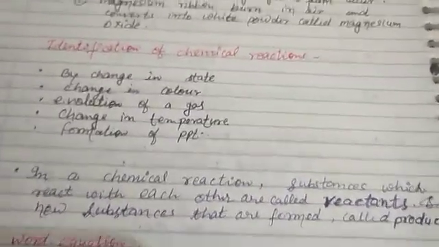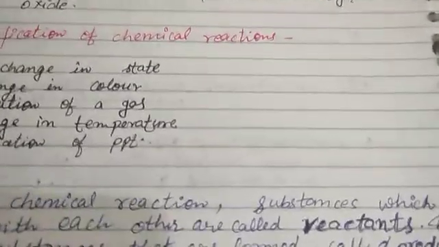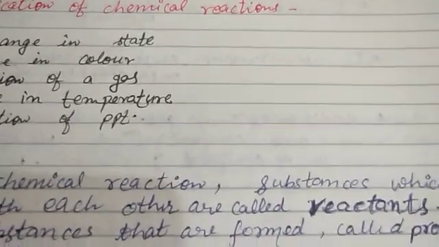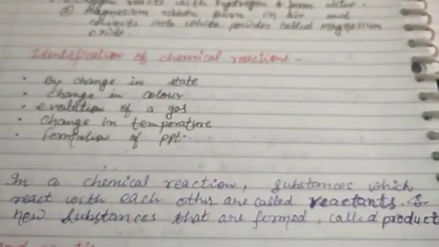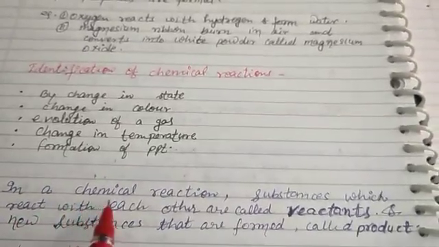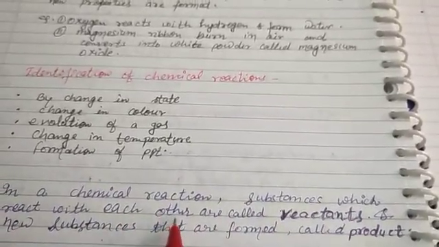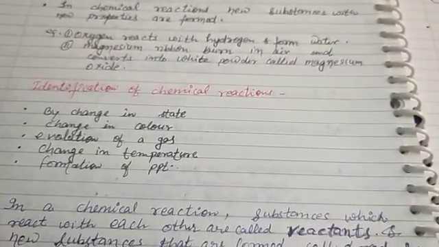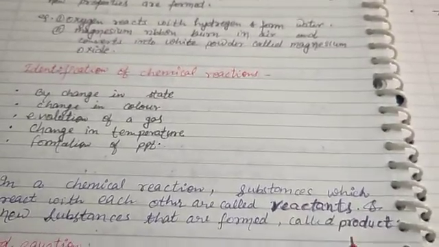And the other substance which is formed just after the reaction, means after the change, the new substance that is formed is called the product. In a chemical reaction, substances which react with each other are called reactants, and the new substances that are formed are called products.